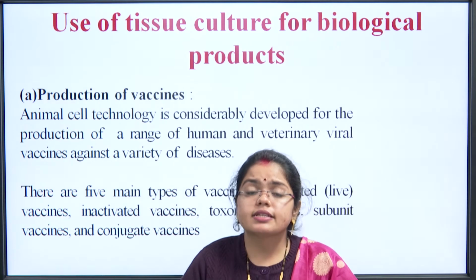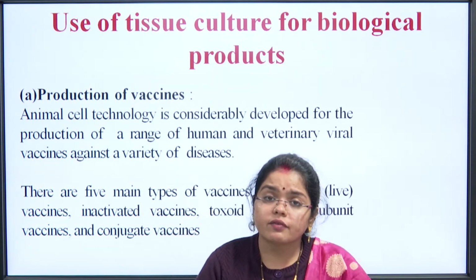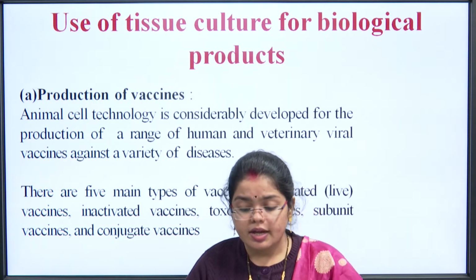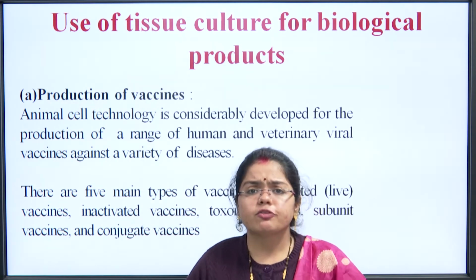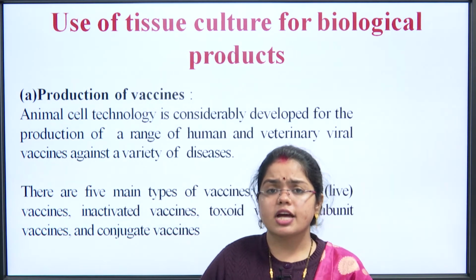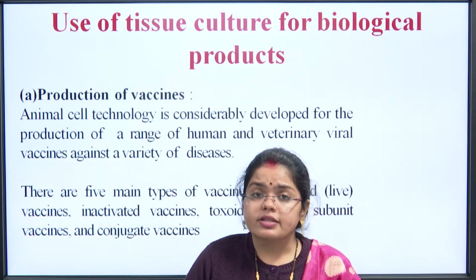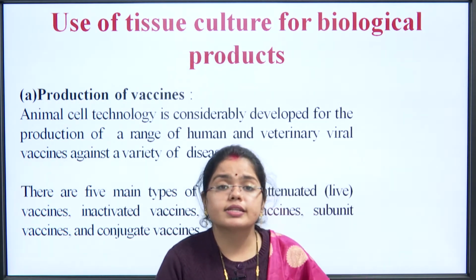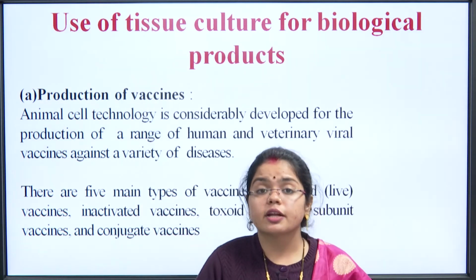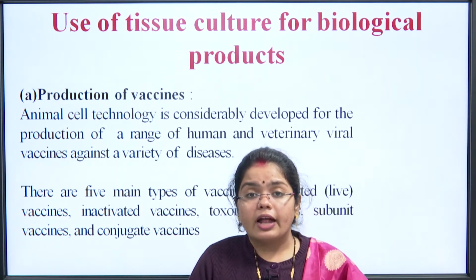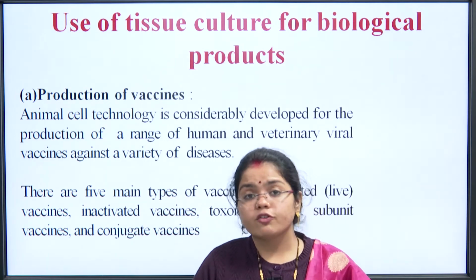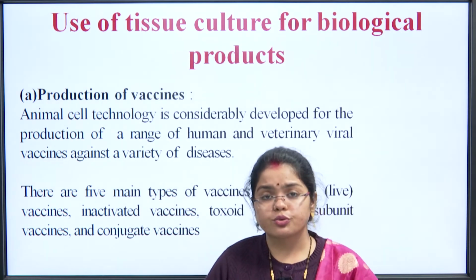Toxoid vaccines, these are the substances that are synthesized by the virus particles or the organisms. Then subunit vaccines, some kind of protein subunits or other subunits have been taken out and those are used as vaccines. Then conjugate vaccines, the substances that are particularly synthesized by the organism, in the form of either protein or some kind of conjugated substances. These are also used as vaccines.